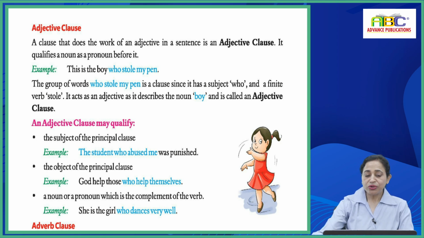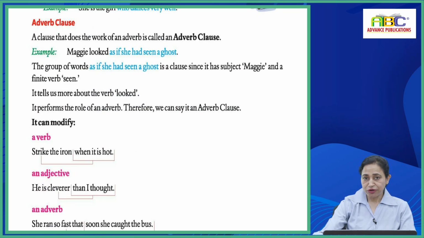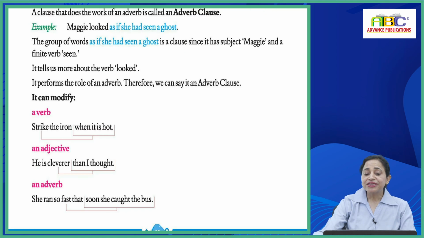Now let's look at the adverb clause. A clause that does the work of an adverb is called an adverb clause. Example: Maggie looked as if she had seen a ghost. The group of words as if she had seen a ghost is a clause since it has the subject she and a finite verb seen. It tells us more about the verb looked. It performed the role of an adverb. Therefore, we can say it is an adverb clause.